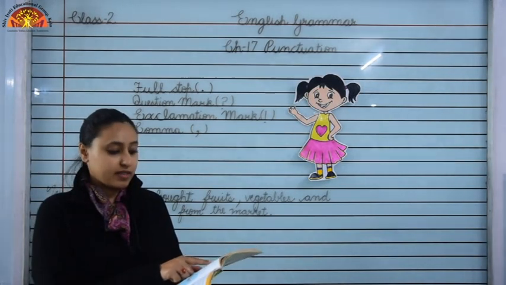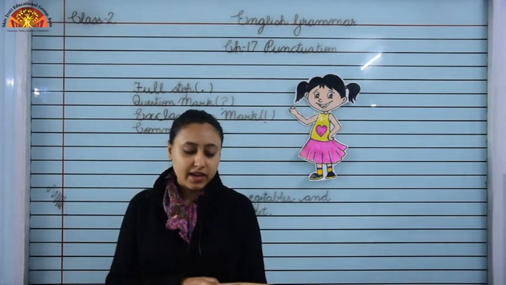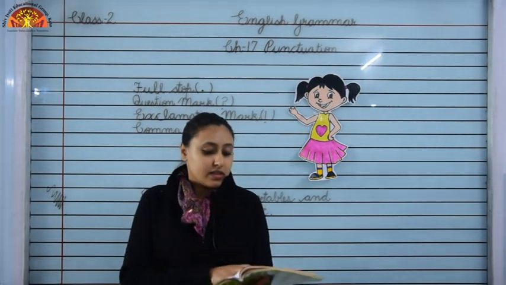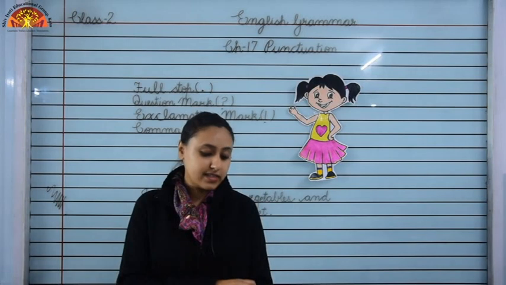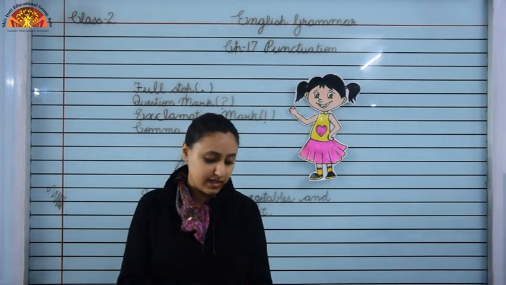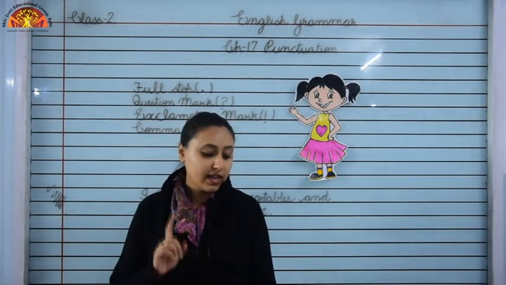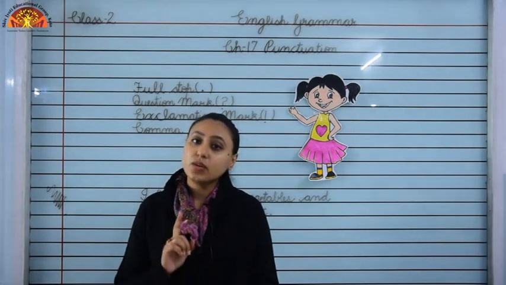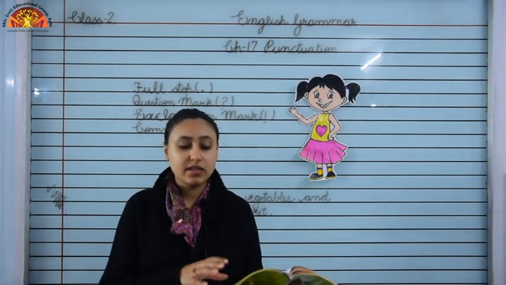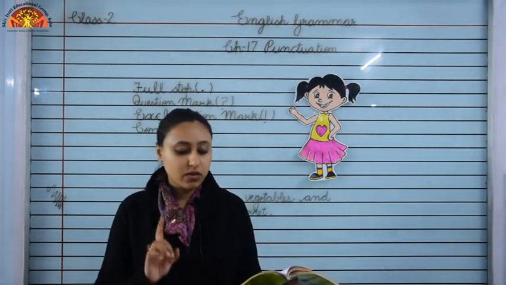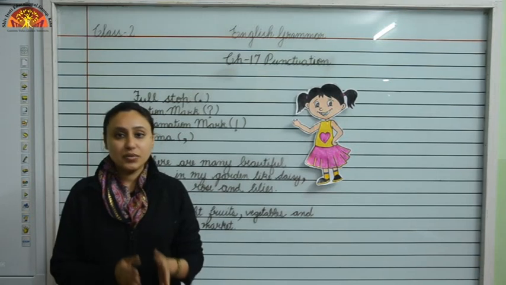Use a full stop at the end of a telling sentence or statement. Use a question mark at the end of a question. Some sentences show surprise, shock, excitement or a strong feeling. Use an exclamation mark at the end of such sentences. We also use an exclamation mark after words like hey, oh, alas and hooray. Okay. Now, comma, we use a comma to separate words in a list. Don't put a comma before and in a list. Okay children? Children, I hope you have understood this.